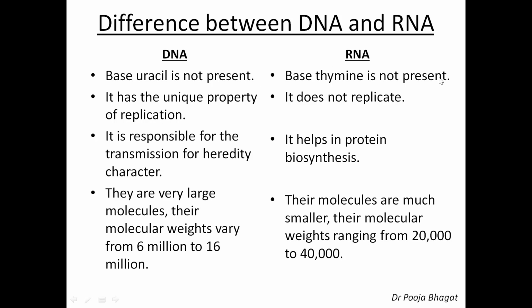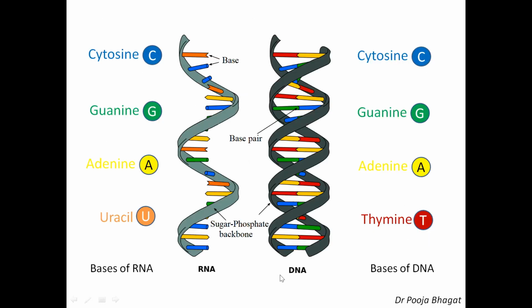DNA has a unique property of replication, while RNA does not replicate. DNA is responsible for transmission of hereditary characters, while RNA helps in protein biosynthesis. DNA molecules are very large, with molecular weights varying from 6 million to 16 million, while RNA molecules are much smaller, with molecular weights ranging from 20,000 to 40,000.